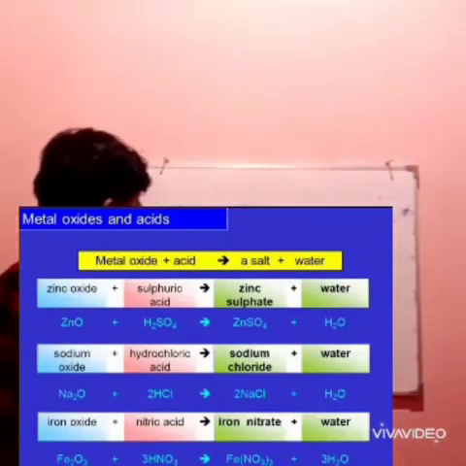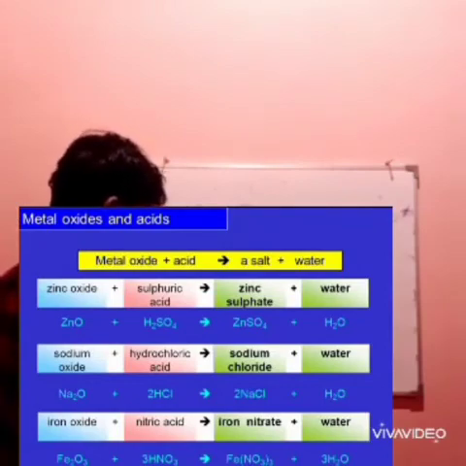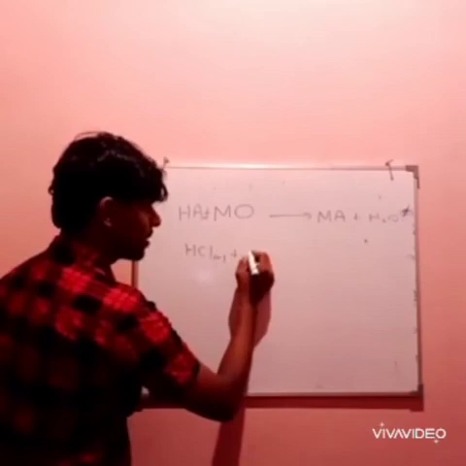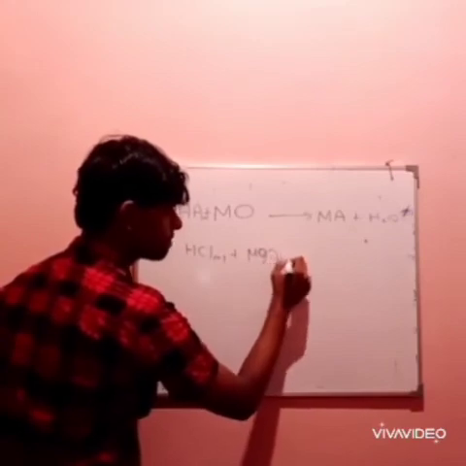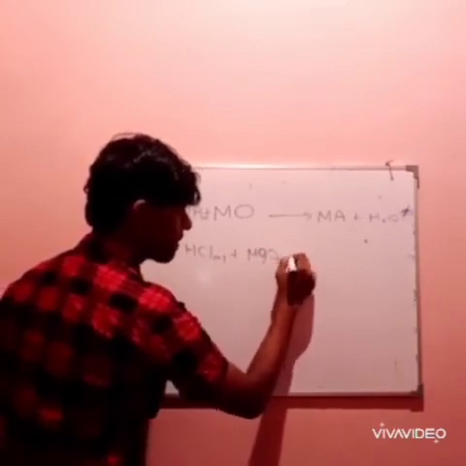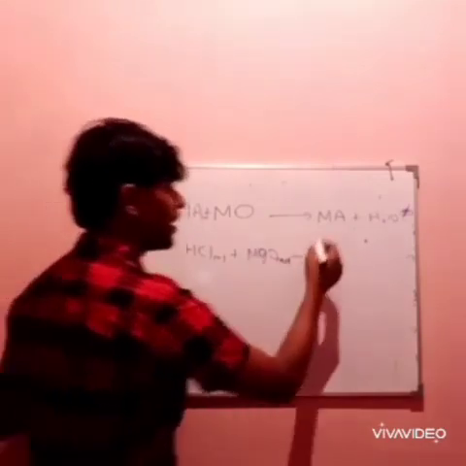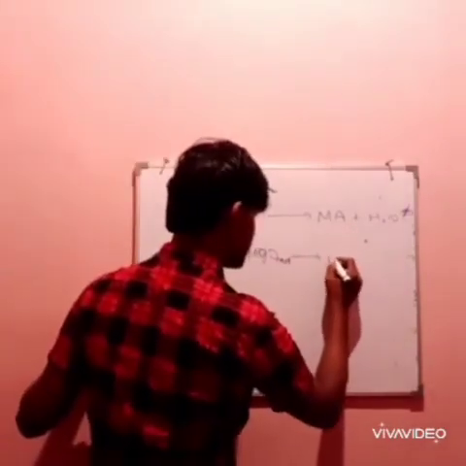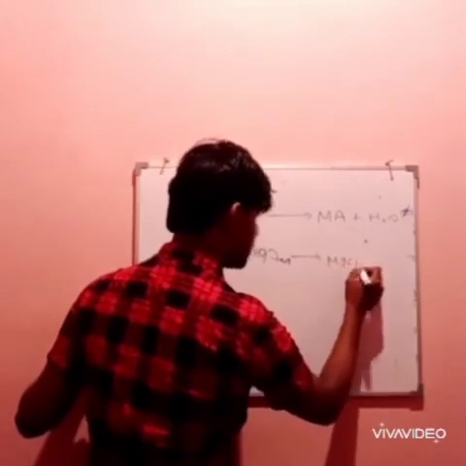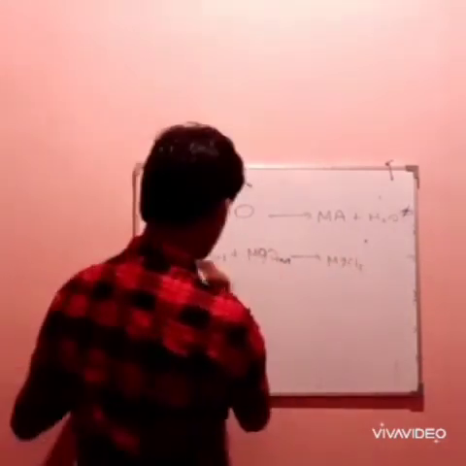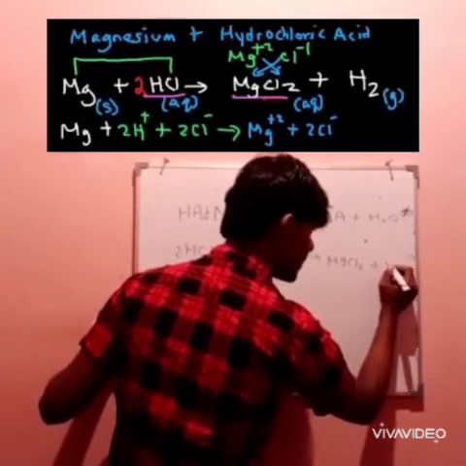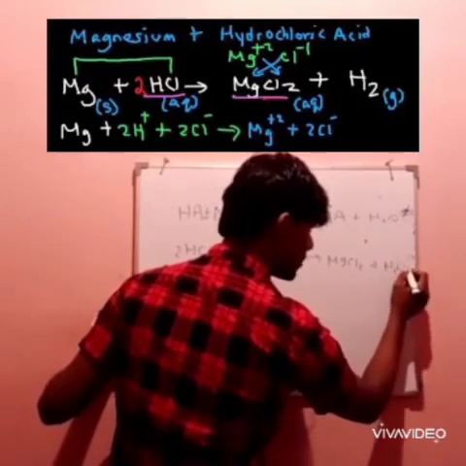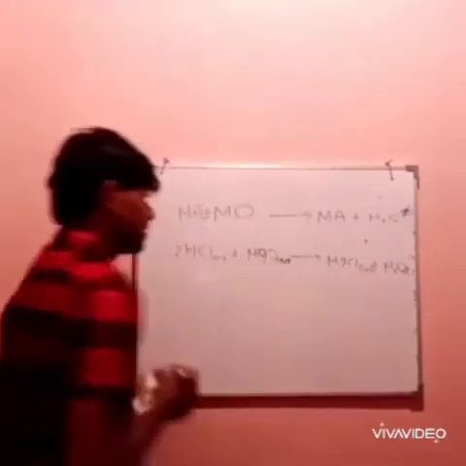Think about HCl, the easiest acid, and think about magnesium oxide, MgO. This will react and form what? MgCl2. So I have to double this, and there are two hydrogen now. It will react with these two hydrogen, which will go off with oxygen and make H2O. This is a liquid, so you have to write it as liquid. These are the common features when reacting with oxides.